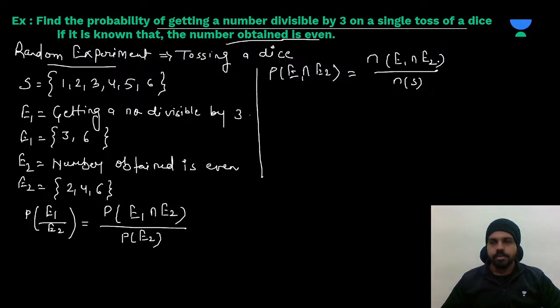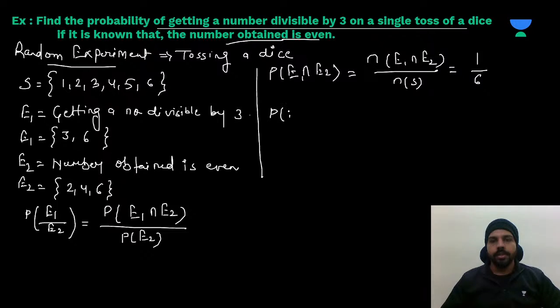Yes or no? Yes. So for E1 intersection E2, take out how many elements are common out of these two. Only one element. So we write 1 over here. Now, total numbers are 6. So the probability will be 1 by 6.